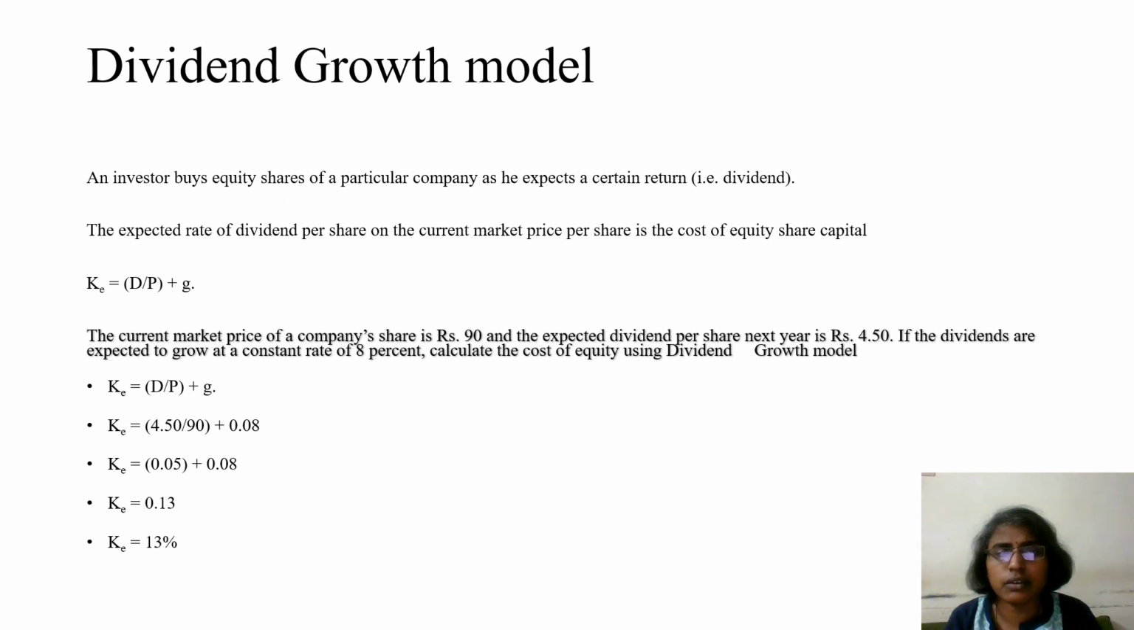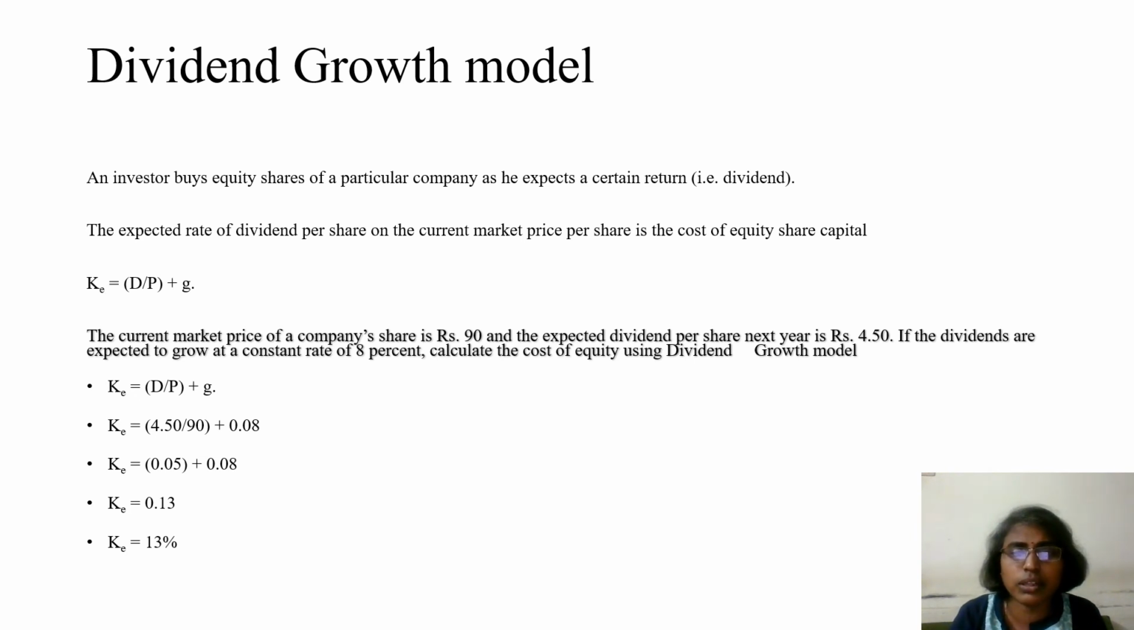The next thing is what data are given in the problem. The current market price of share, that is the P value, is given as rupees 90. The expected dividend per share, that is the D value, is given as 4.50. And the dividends are expected to grow at a constant rate of 8%, which means the growth rate G is given as 8%. Converting, 8% is 8 by 100, that is equal to 0.08.